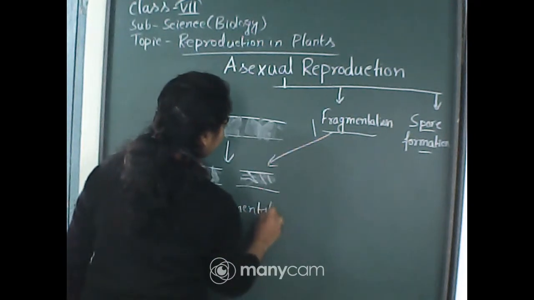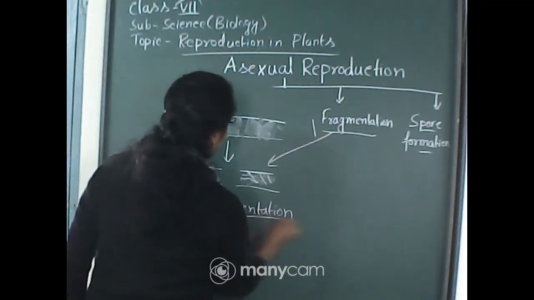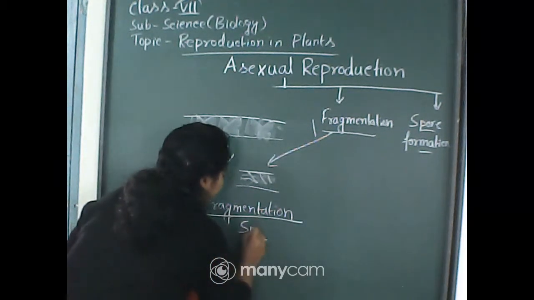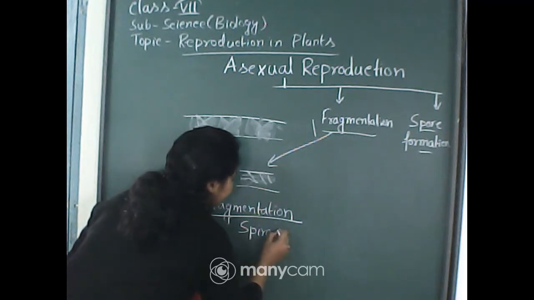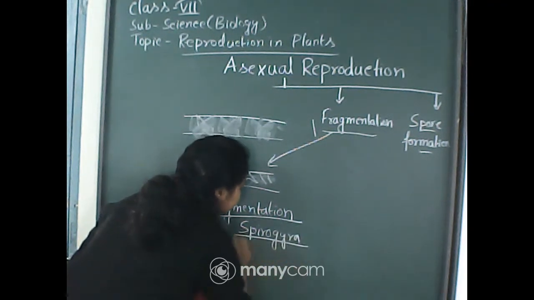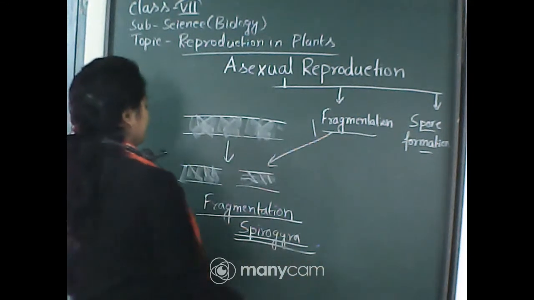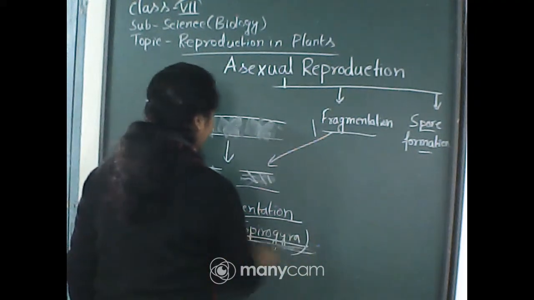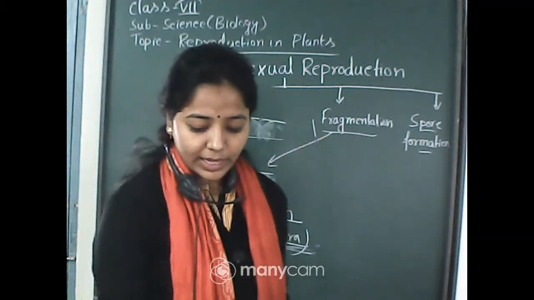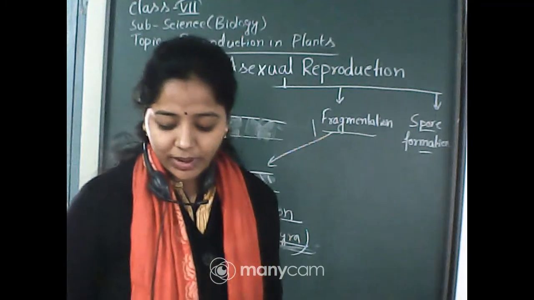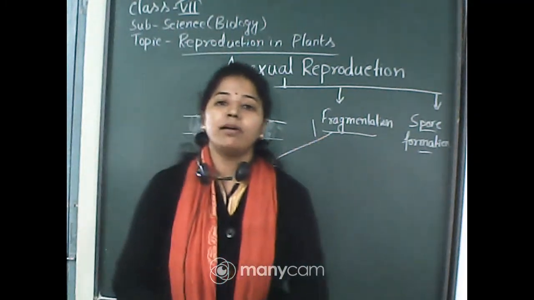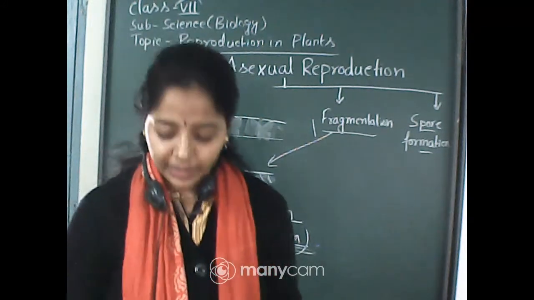Here I have shown you the fragmentation process in case of an algae known as Spirogyra. Spirogyra is the name of an algae, a species name. That is already in your book, you can see. By this way, by fragmentation, they can easily form a new algae.